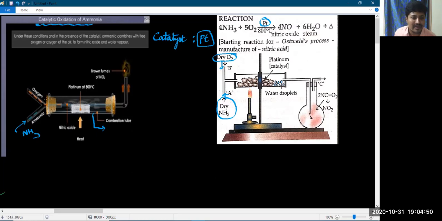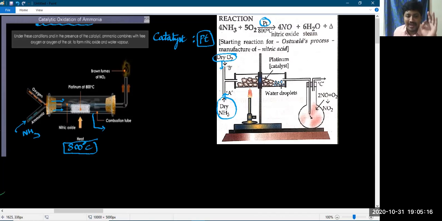Here I am using a glass cork. Now we pass oxygen gas and ammonia gas here, and we should heat both gases to around 800 degrees temperature. We are supposed to apply 800 degrees of temperature to the reactant mixture.